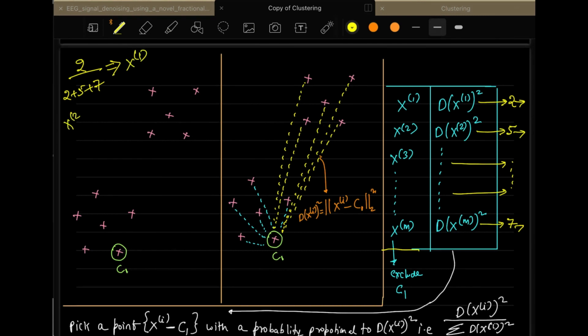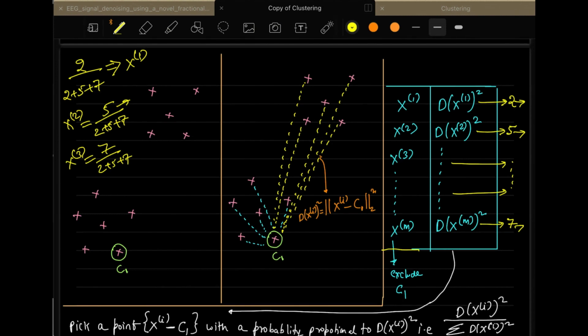For x2, it will be 5 divided by 2 plus 5 plus 7, giving the probability for x2. And for x3, you have 7 divided by 2 plus 5 plus 7, giving the probability for x3. When you sum these up, you get a value of 1.